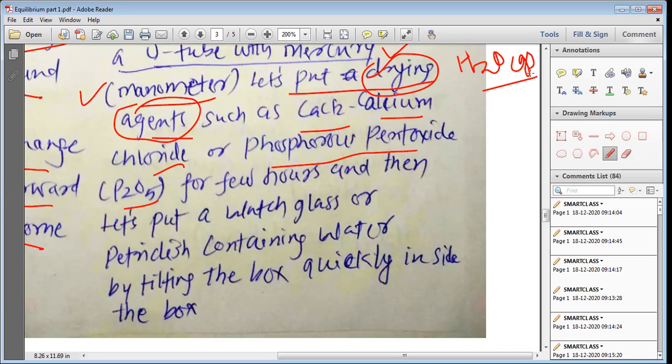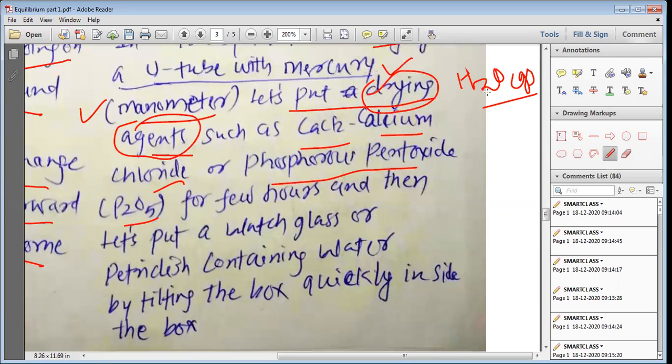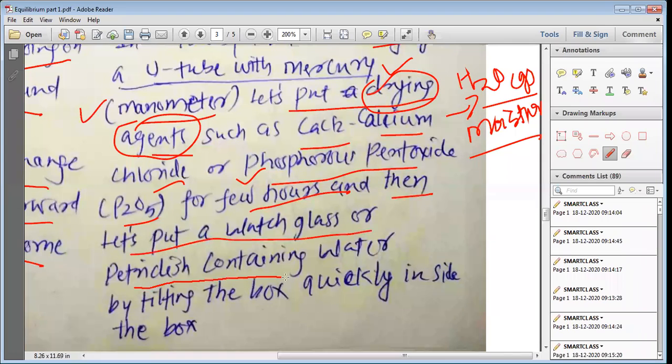So if some moisture is present in the transparent box, this CaCl2 and phosphorus pentoxide will absorb this moisture from the box itself, and to absorb the moisture we put this drying agent into it for a few hours. So if we put them for a few hours, what happens? All the moisture inside the box has been absorbed. Then what happens? Then let's put a watch glass or petri dish containing water by tilting.